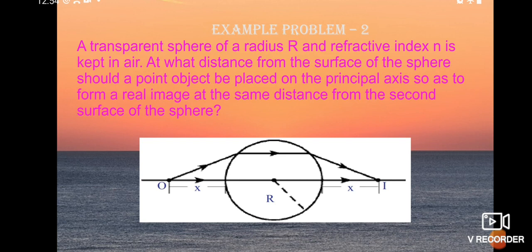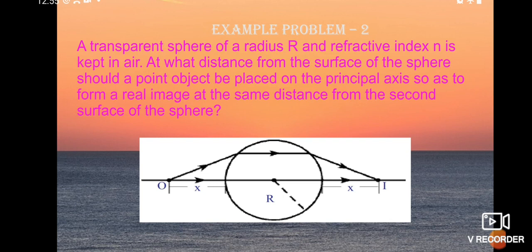So by joining the two normals we get the ray parallel to the principal axis. So we have to know why the refracted ray is parallel to the principal axis: when we draw the normals to the two assumed rays, where the two rays meet, the line joining them is considered parallel to the principal axis. Okay students?